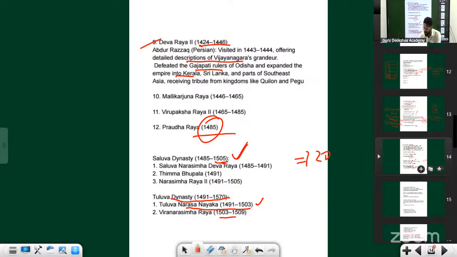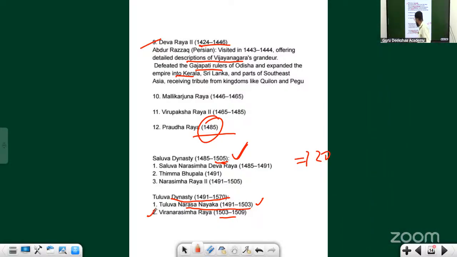No, he used to be the father. He must have been a feudatory. If the question gets asked, always go for this option: Veera Narasimha Raya, who is the brother of Krishna Deva Raya. Don't go for the father of Veera Narasimha Raya, that is Tuluva Narasa Nayaka. Don't go for that option. That's why I told you, because 1505 is written here, there is some time lag. Tuluva Narasa Nayaka must have laid the foundation.